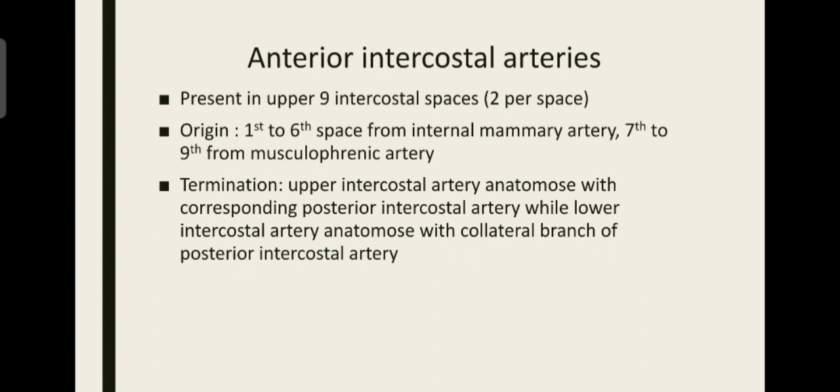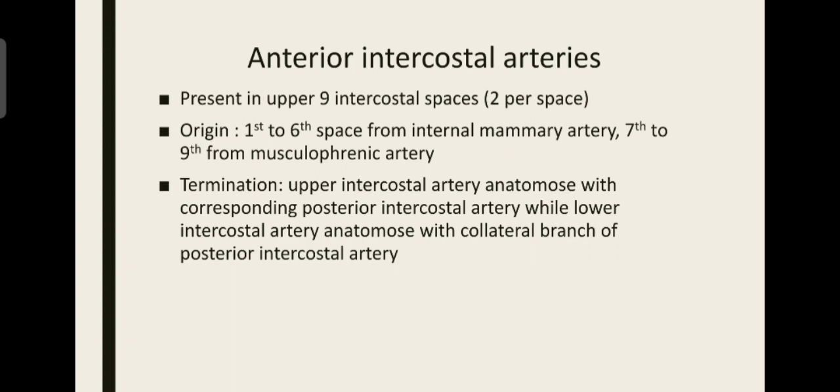See the name musculophrenic, that is supplying the muscles as well as phrenic means diaphragm. So supplying the muscles as well as the diaphragm, that is the name of the artery. So the musculophrenic artery supplies the anterior intercostal arteries of the 7th to 9th space, and for the first 6 spaces, the internal thoracic artery, which lies along either side of the sternum, directly supplies them.